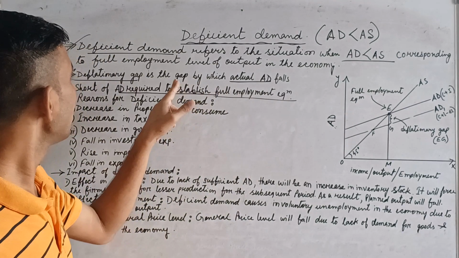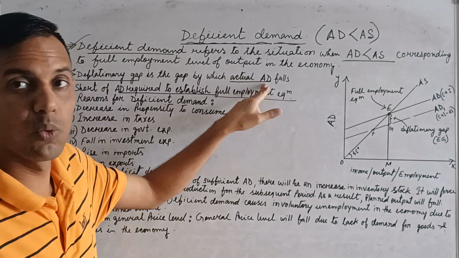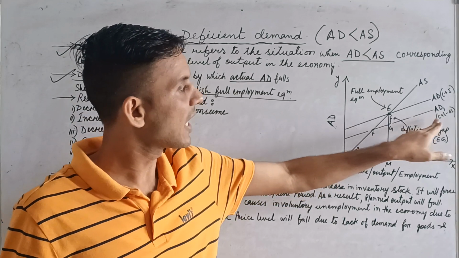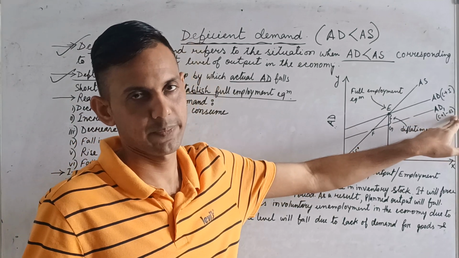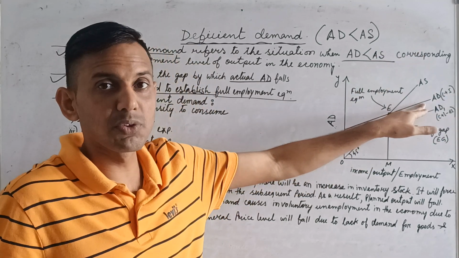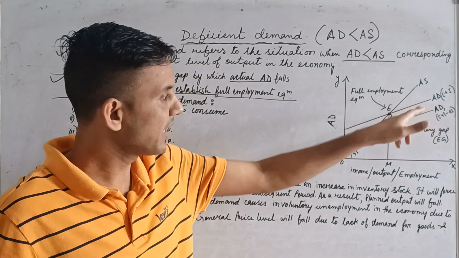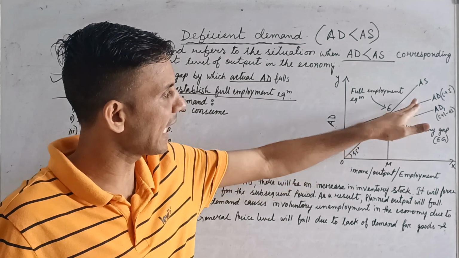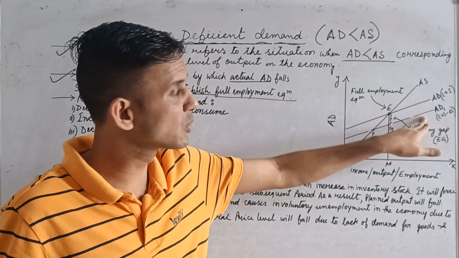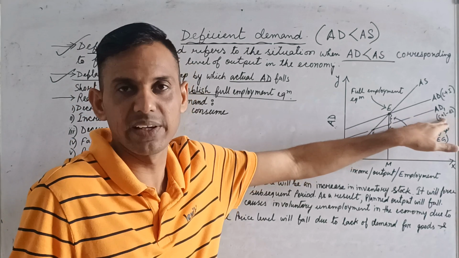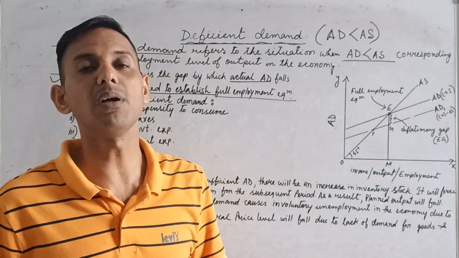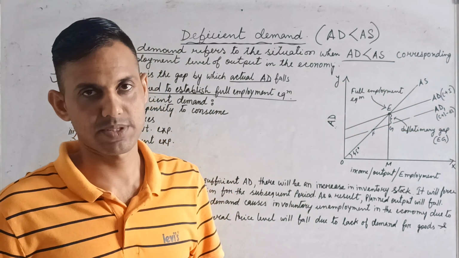And the actual AD. Which one is the actual AD curve? AD1, C plus I plus minus delta I. When the AD curve shifts to the left, there is a gap between the actual AD and the required AD. AD1 is the actual aggregate demand curve, and AD is the required AD for full employment.